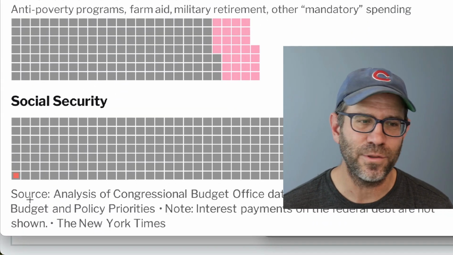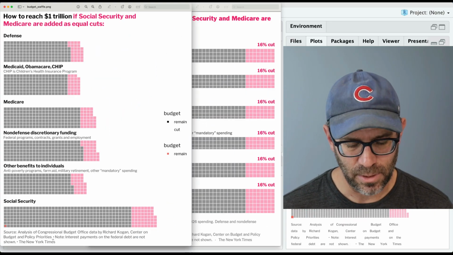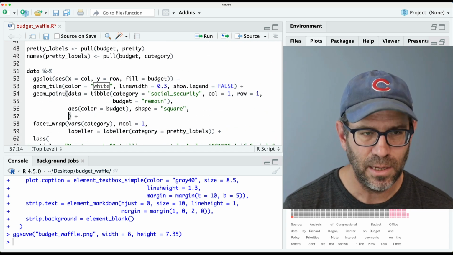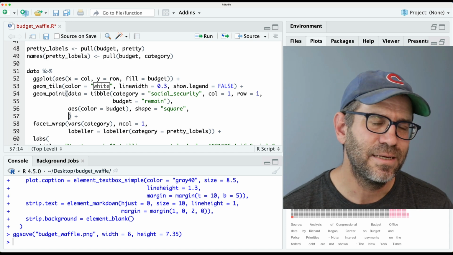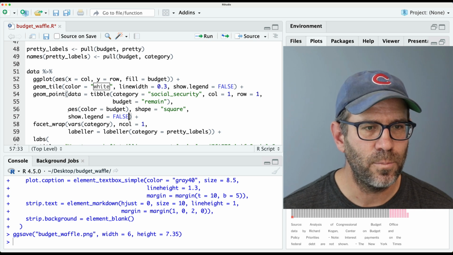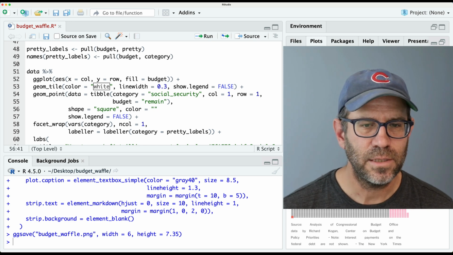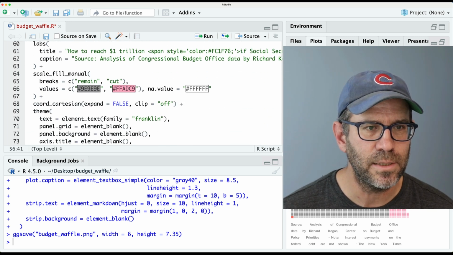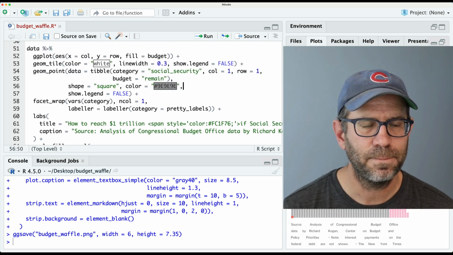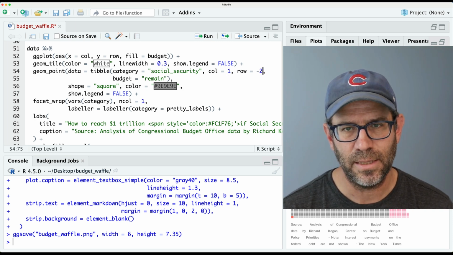So what you see in the lower left corner then is a tealish square for that point we just put in, right? So I'm gonna come back and say that we also want to turn off the legend here because we got those legends and I don't really need it. So we'll go ahead and do show.legend equals false. Also go ahead and remove this AES for the color because that's not important because we only have one color. So let's set that to be the same gray that we used here in our scale fill manual. I'll go ahead and copy that and paste that in. And now let's go ahead and drop the row. So that was at 1. Let's go ahead and put it at say like -2.